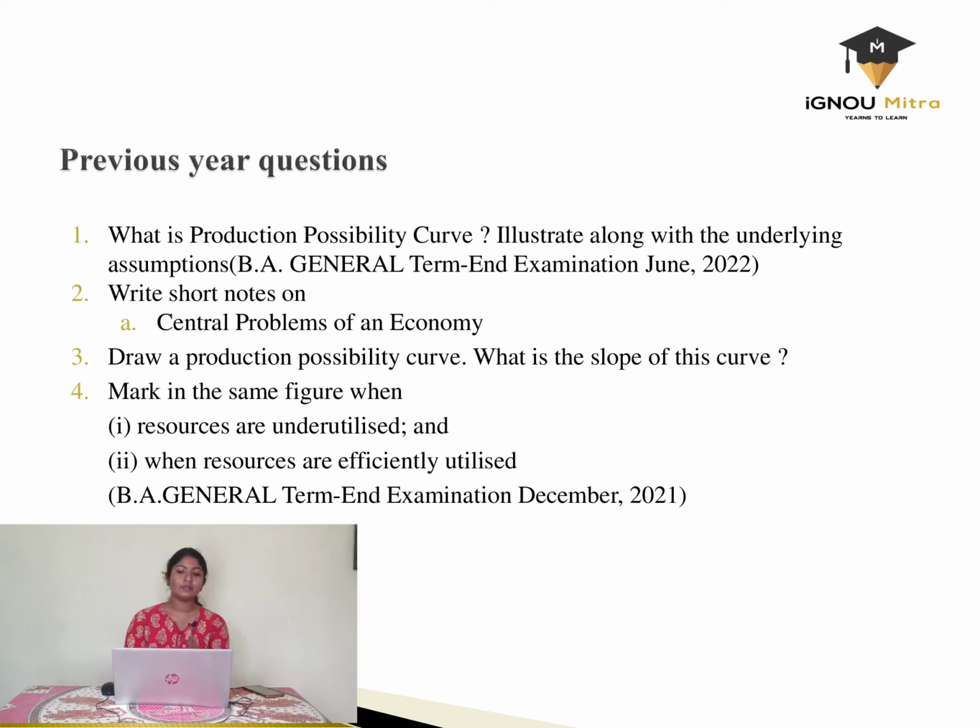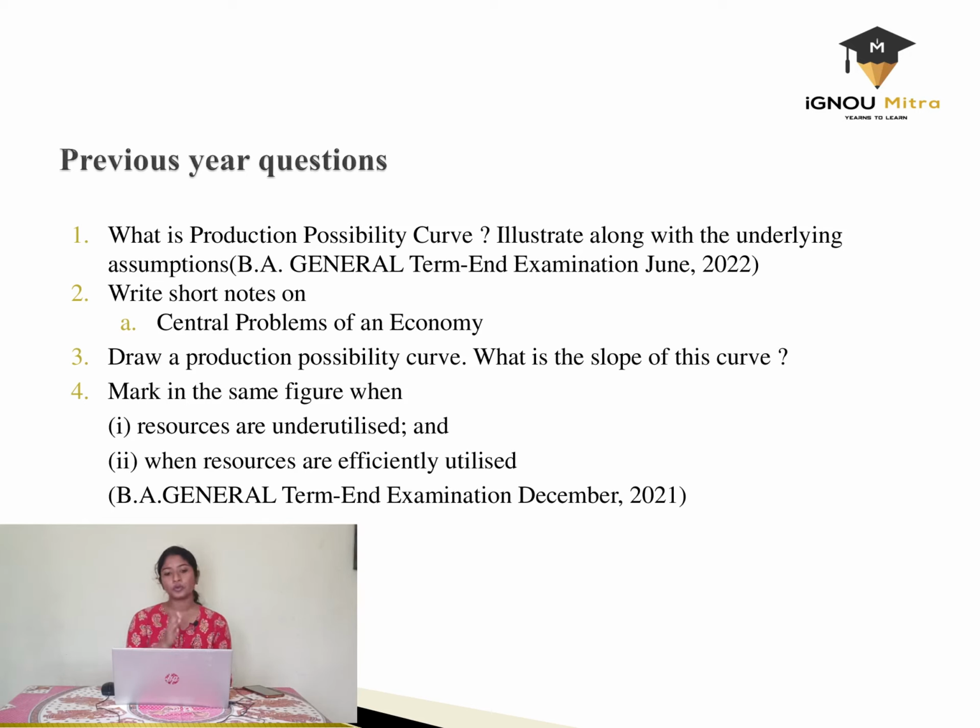Second one that comes under the June examination of 2022 is, write short notes on central problems of an economy. These are 4 marks. The first one was a 10 mark question. The second one is a 4 mark question. Write short notes on central problems of an economy. You have what to produce, for whom to produce, how to produce. All these 3 major central problems explained with examples. You can illustrate them using suitable examples.